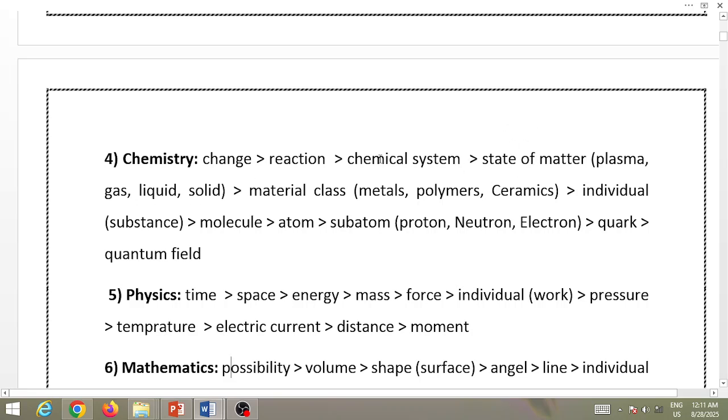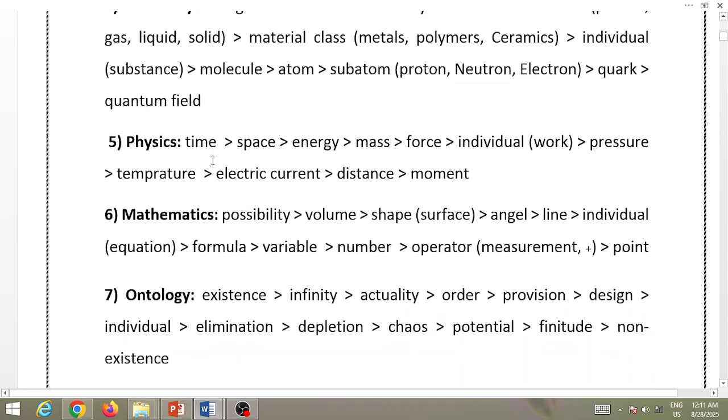Bigger than states of matter are chemical systems, which might interact with their environment. Bigger than a chemical system is the general reaction. Chemical reaction and change is the biggest thing that you can extract from the essence of chemistry. So moving one level above, we enter physics. The smallest component of time is maybe the moment. The smallest component of space is distance. Perhaps bigger than distance is electric current.